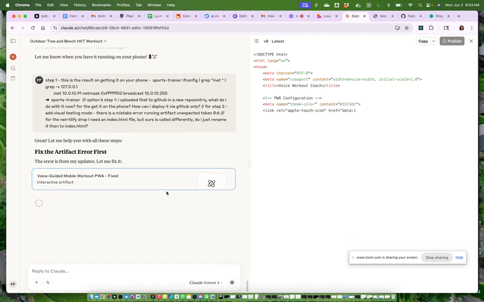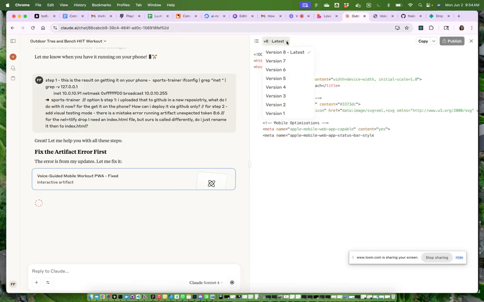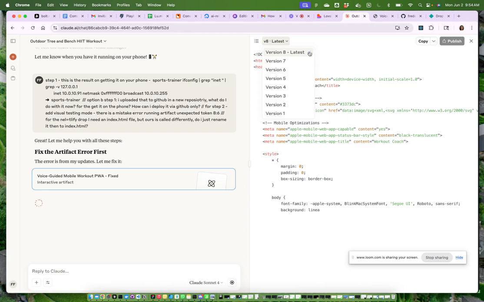Great, let it help you with all of these steps. Great. Now it starts with exactly this thing that is the longest. I hoped it would start with something else. And I'm interested, you see it says here version 8, which is also new. Normally it would have maybe 1 or 2 or 3 versions, but now it has 8 versions. So you see that Claude itself moves to a place where it becomes more and more like your own coding assistant.